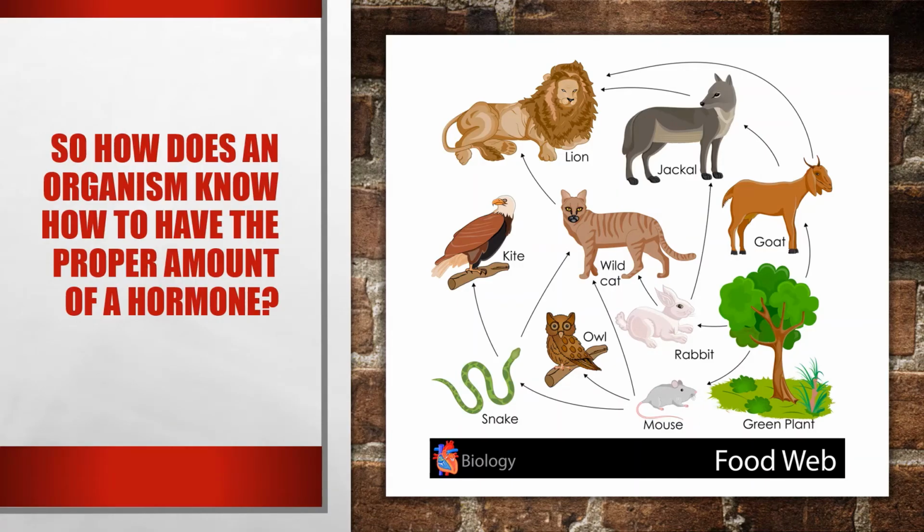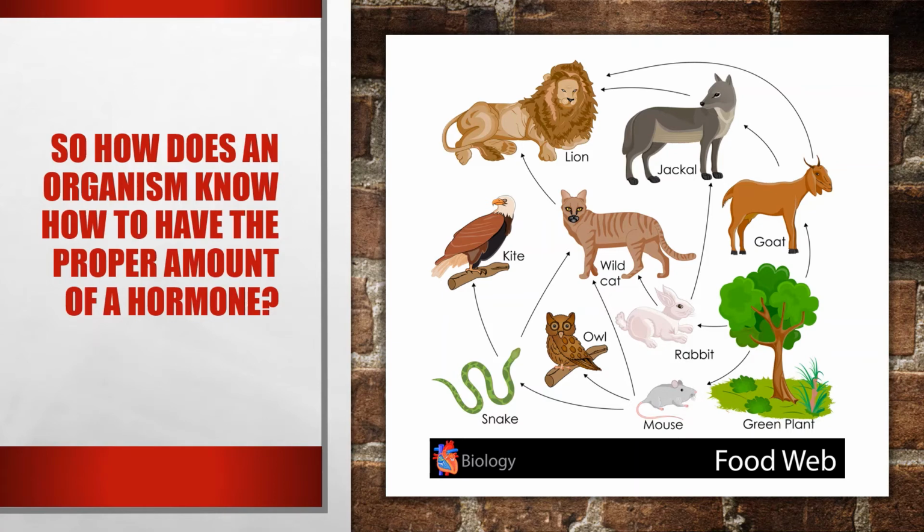So the question is, how does an organism know how to have the proper amount of a hormone? I'm actually going to relate this back to when we discussed food webs in a previous video. Okay? So I want us to look at this food web, and I want us to think of each of the organisms as a different part of the body.